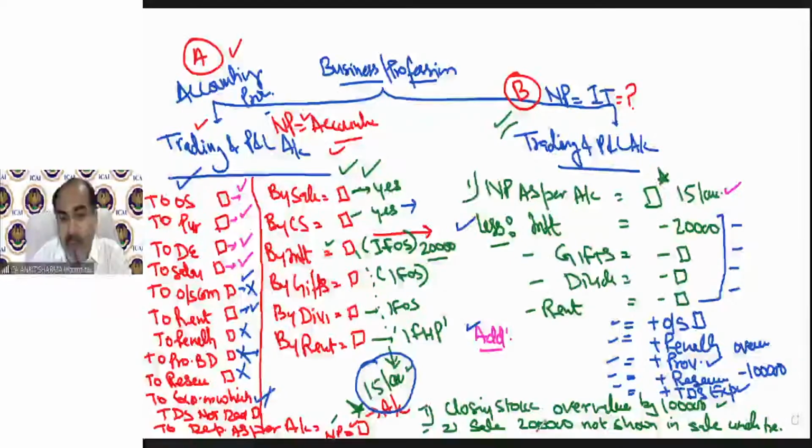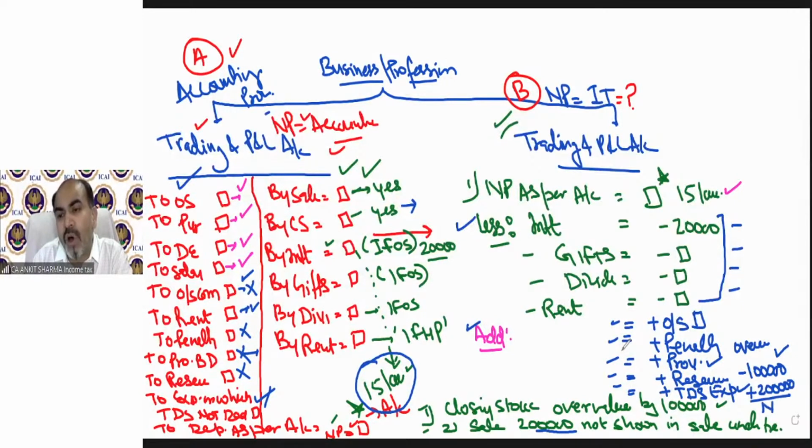And 2 lakh rupees of sale has not been shown under sales. So sale is undervalued by 2 lakh in the trading and profit and loss account, and closing stock is overvalued. To correct the closing stock, we deduct 1 lakh rupees, and because sale is undervalued, we need to add this sale value of 2 lakh rupees.